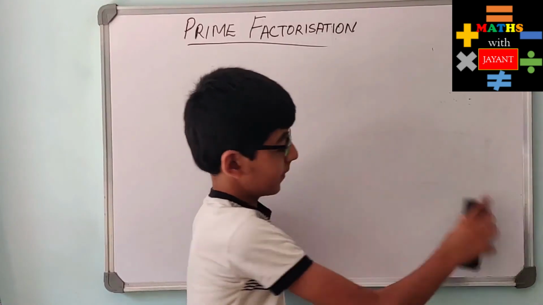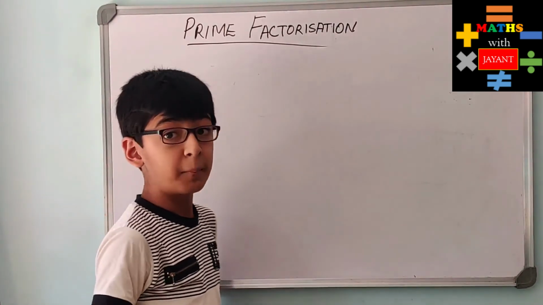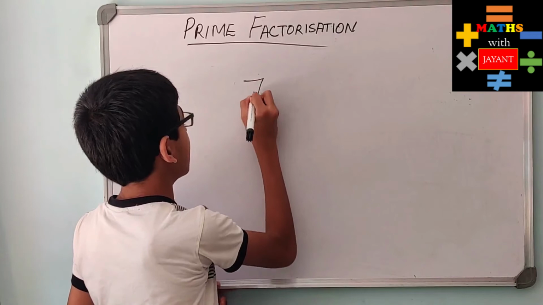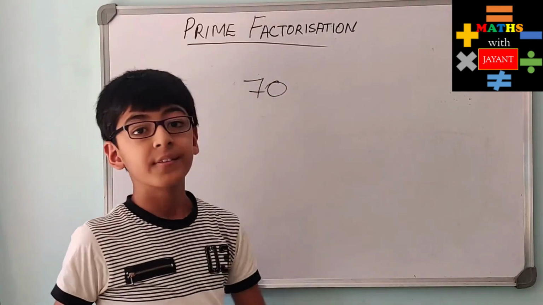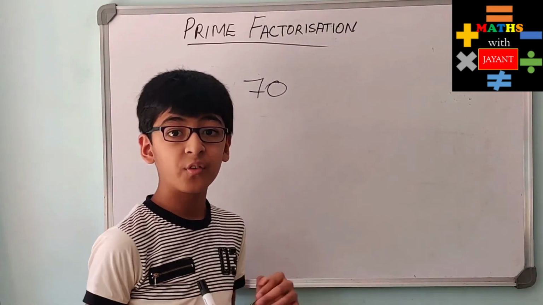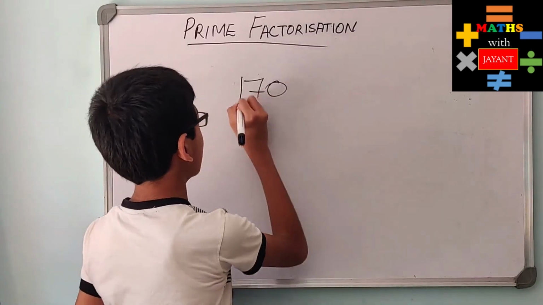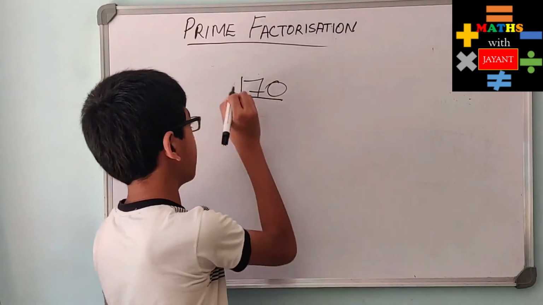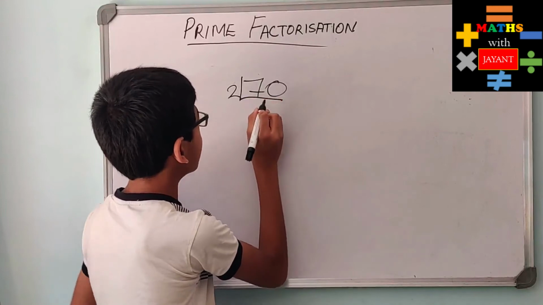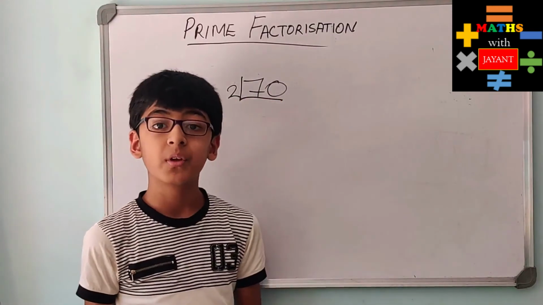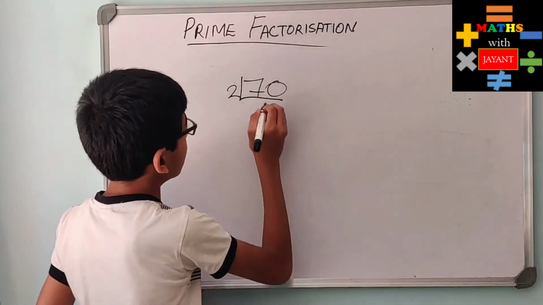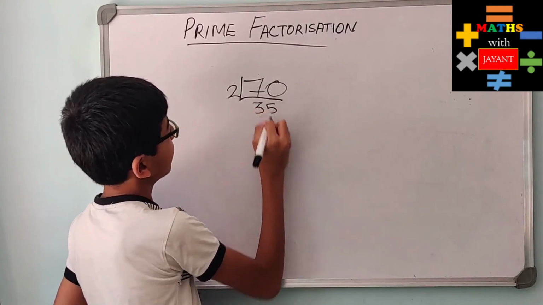Let's take the number 70. So let's find the prime factors of 70. It is an even number, so it is divisible by 2. 70 divided by 2 is 35.